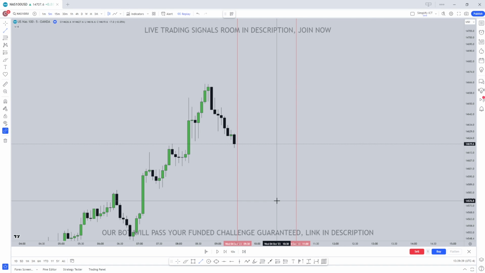And this is a basic concept when it comes to ICT and smart money trading overall. Liquidity is resting above or below old highs and old lows. So as you can see, we've got an old high right here, so this is a high where liquidity is resting above. And we've got relatively equal lows right here with this main 5-minute low, so this is going to be our sell side liquidity resting below these lows. And again, buy stops or buy side liquidity is going to be resting above these highs. Keep it very, very simple.